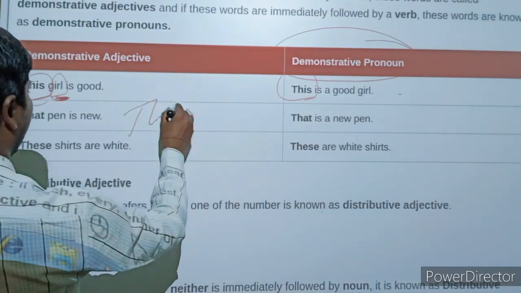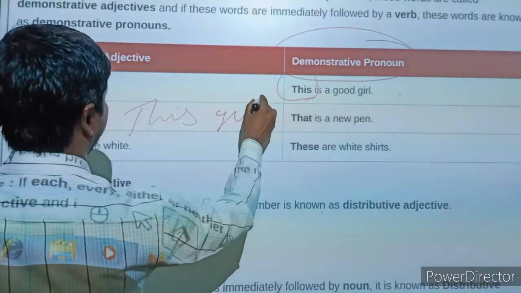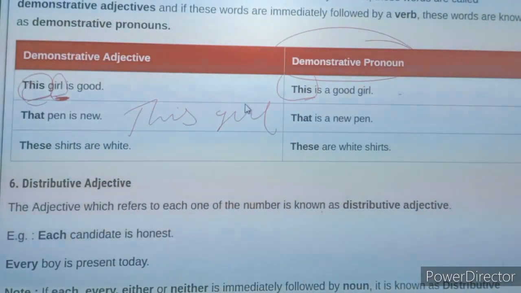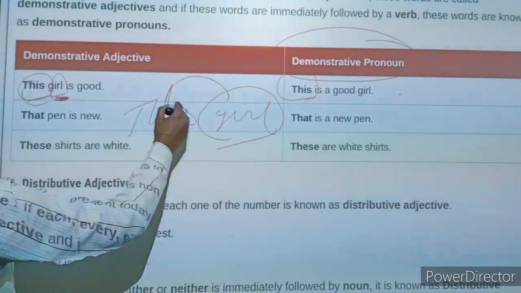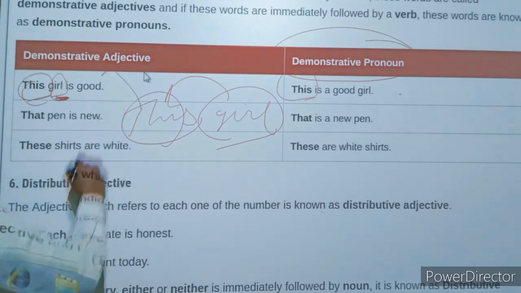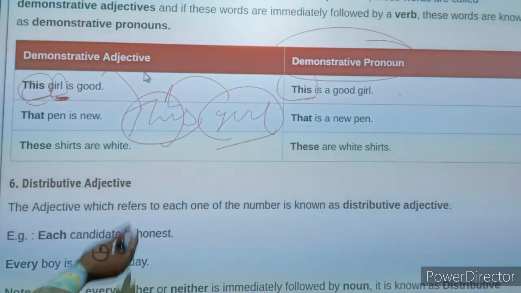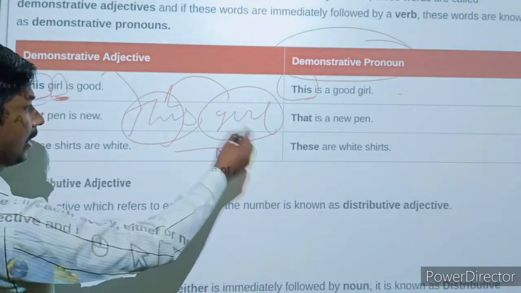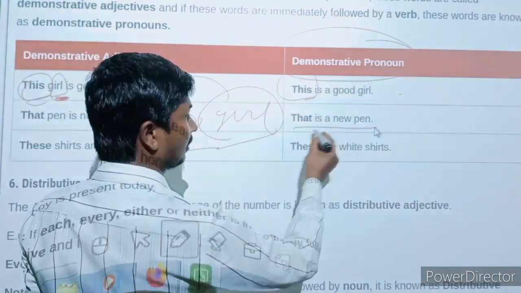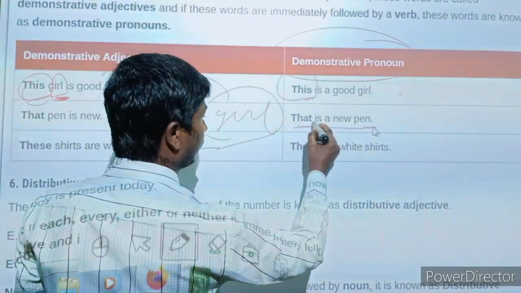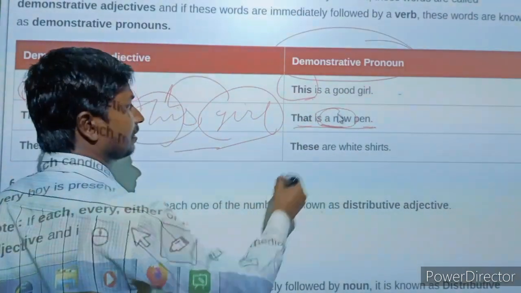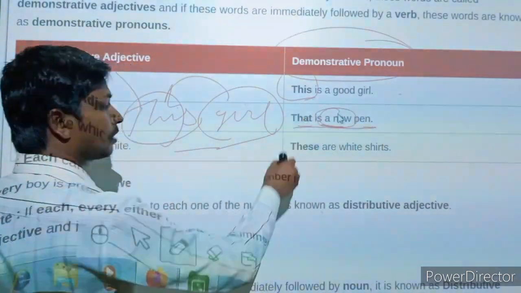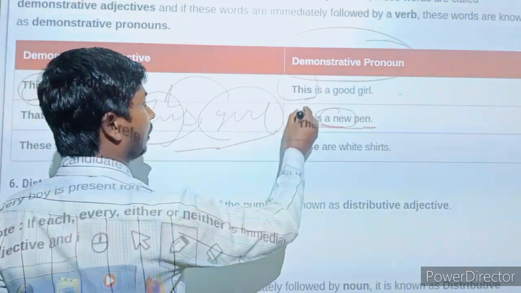Here, this girl: girl is a noun and before the noun this is the word, so you can say it is a demonstrative adjective. Otherwise, if there is a gap between this and girl, as here you can see that and pen, with a lot of gap between the two words, then we can say that this is not a demonstrative adjective but a demonstrative pronoun.